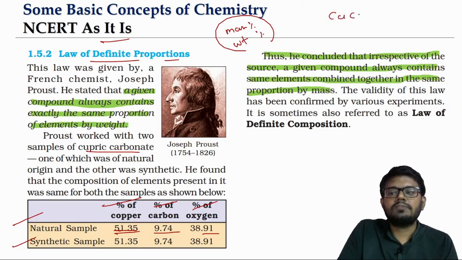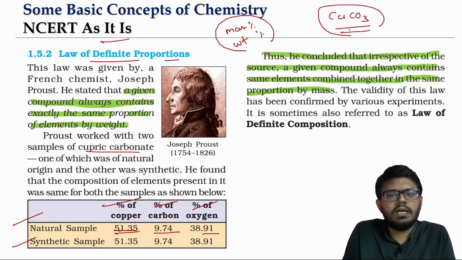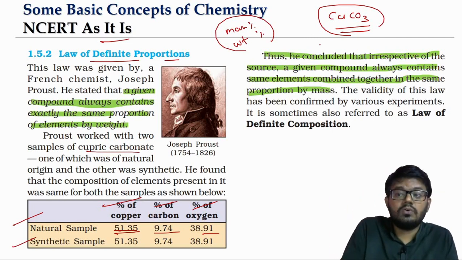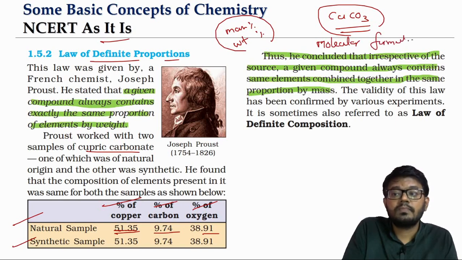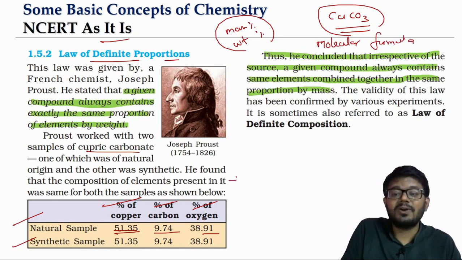You will think, okay, this formula is CuCO3. Obviously when you look at the cupric carbonate, you will have a certain ratio of the atoms. So for every one copper atom you will have one carbon and then 3 oxygens. So it makes sense for us because we know what is called the molecular formula. It looks like very common sense to us, but remember at that point of time the cupric carbonate formula was not known to people.